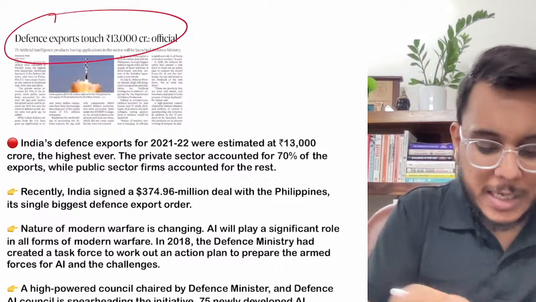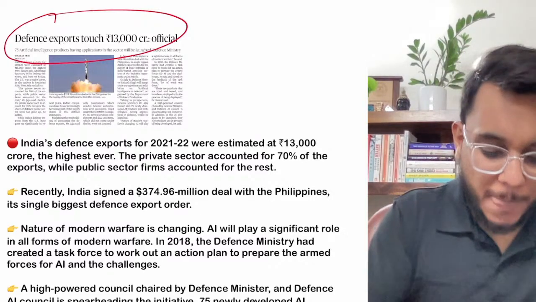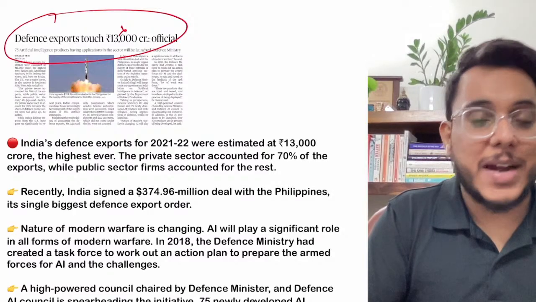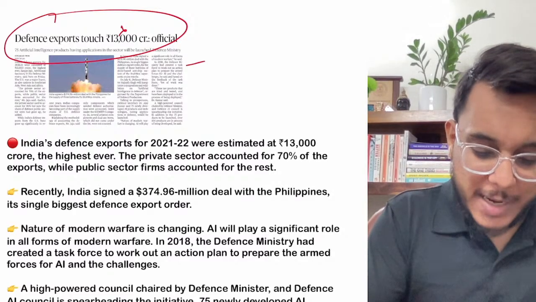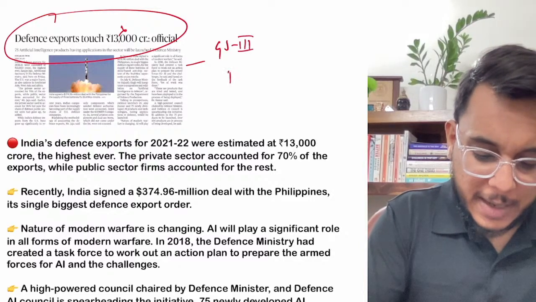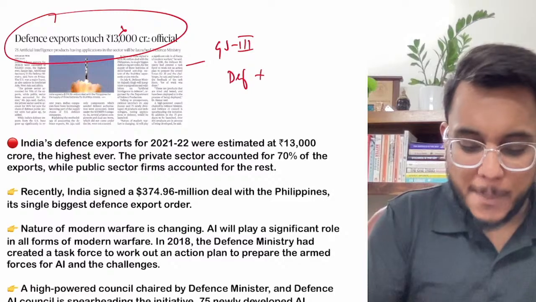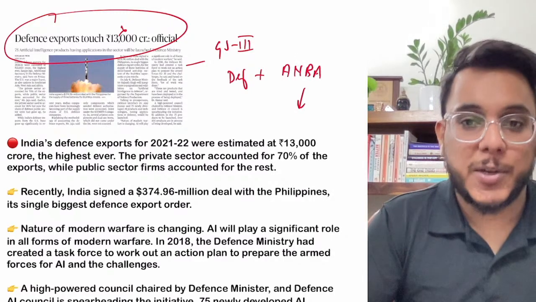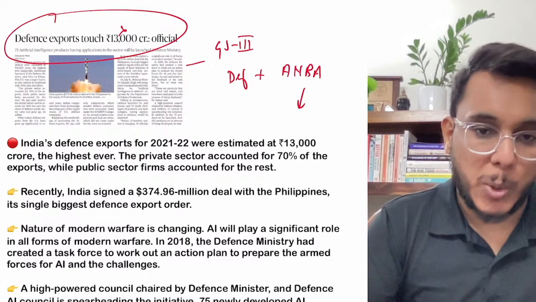Defense exports touch 13,000 crores: officials. See, these numbers are not that important, that is, how many thousand crores, but the trend is more important for our exam. So guys, we are going to see this with respect to GS paper number 3, the indigenization of the defense sector plus Atmanirbhar Bharat Abhiyan, Atmanirbharta in the defense sector. We are going to see this article.